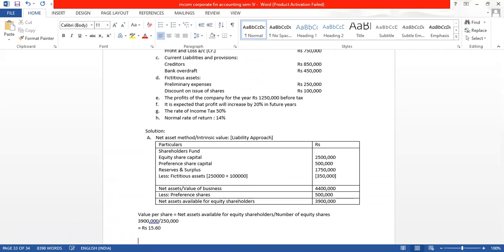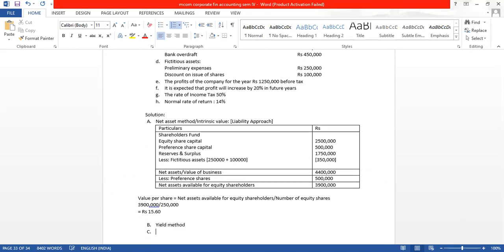Now we will do the next method for coming to the fair value. We want the net asset and yield method values. Taking the average, we will get the fair value. So, yield method, we want profit. See here what is given. We want FMP, but what is given in the question?